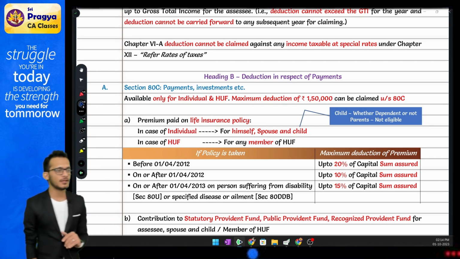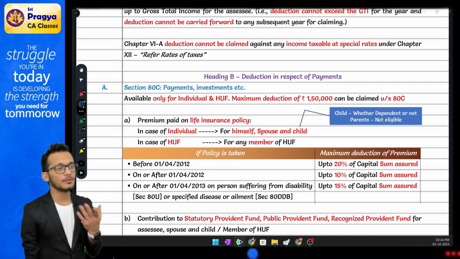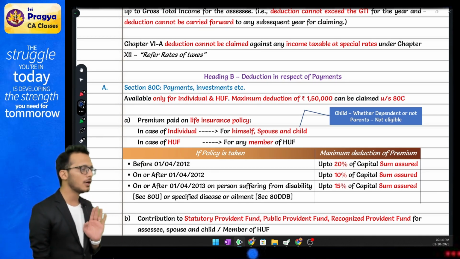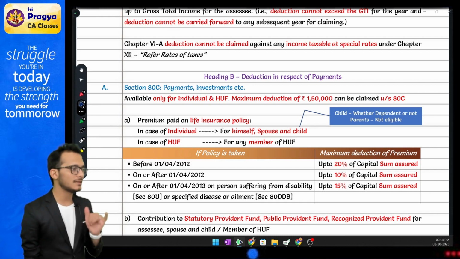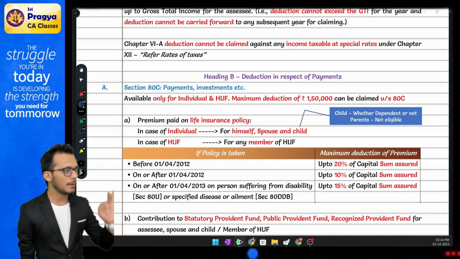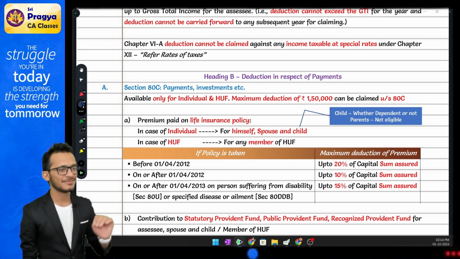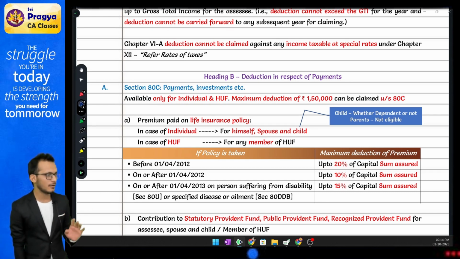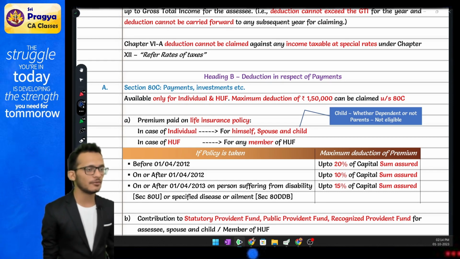If you are not doing life insurance, then you can do PF. Any kind of contribution made by employee, not employer, employee. Any employee contribution made to any PF, which is statutory PF, public provident fund, recognized provident fund. Okay, all three. And along with that superannuation fund, all these will be eligible for a deduction.